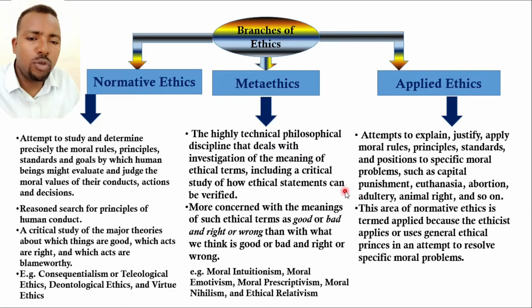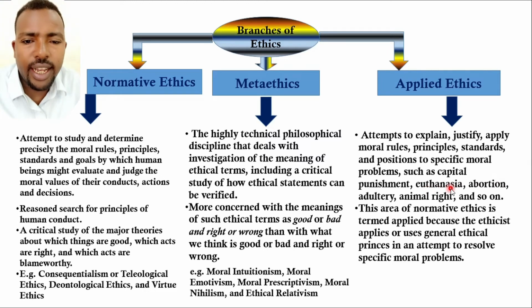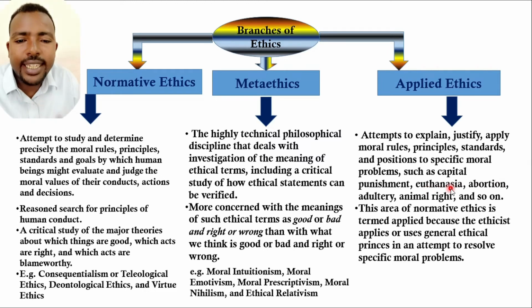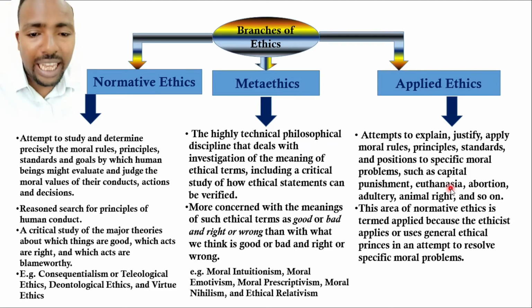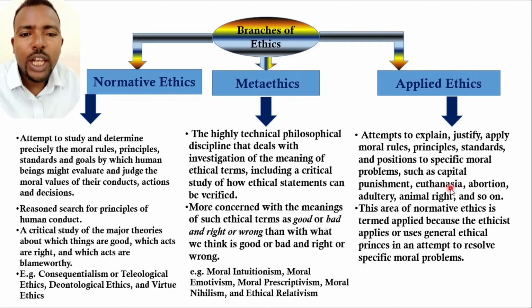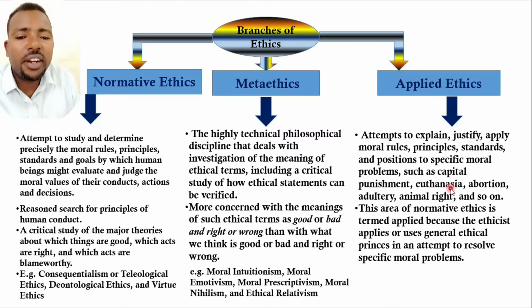Let me give you one example so as to make it clear and understandable. Let us take euthanasia. What is euthanasia? Euthanasia is mercy killing. It is a killing that you commit on someone you think you are helping. Assume someone, Mr. X, is suffering from a disease which is not curable.